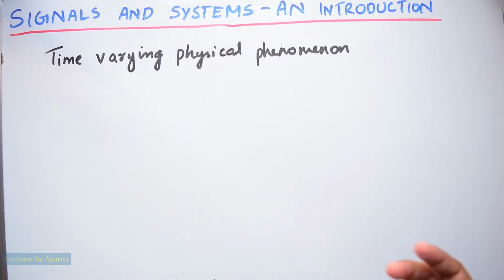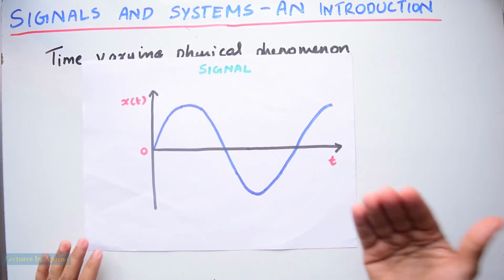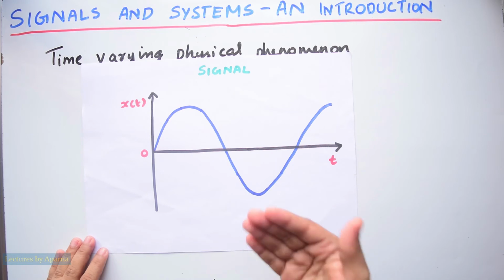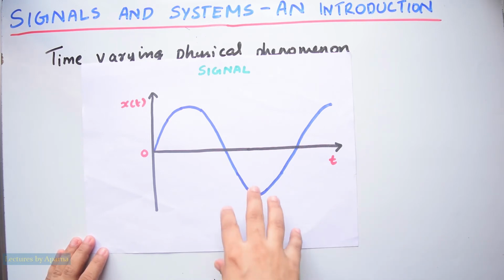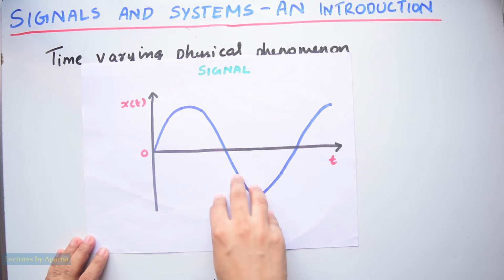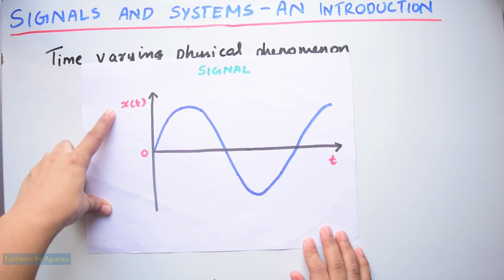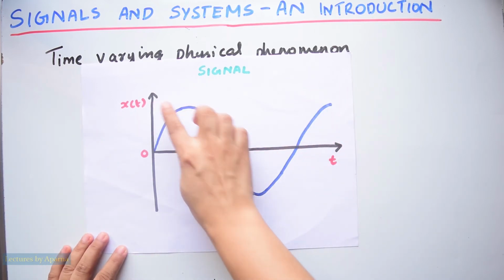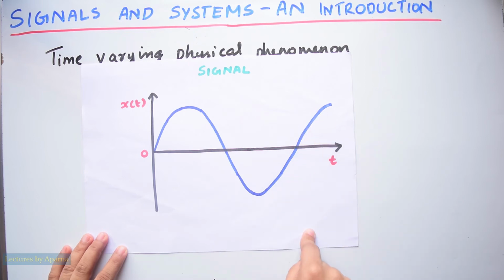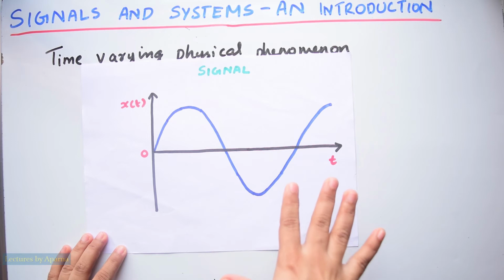When you plot a signal, it will be like this. A signal can have any shape. It can be triangular, sinusoidal, parabolic, exponential, etc. Here the signal considered is a sinusoidal signal. X of t is a physical quantity that is measured and x of t varies with time. It will be having different values at different time. So signal is a function of time. So that is a signal.